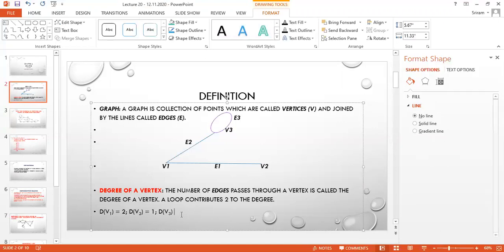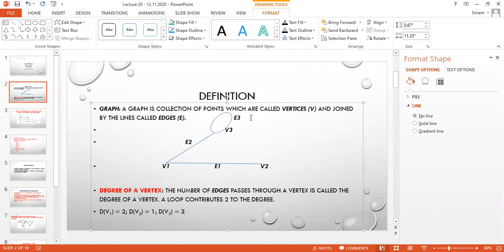So the degree of V3: I am having one line here, E2, and E3 will be counted 2 times. So the degree of V3 is 3.